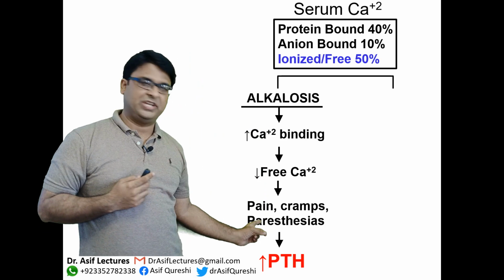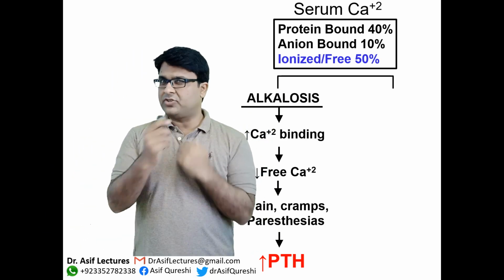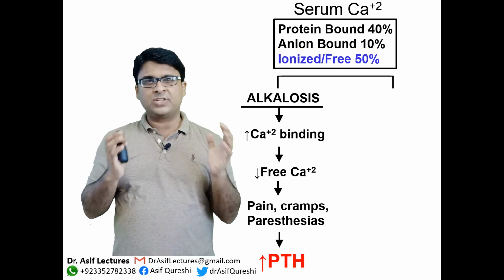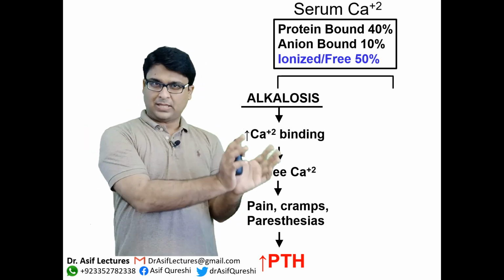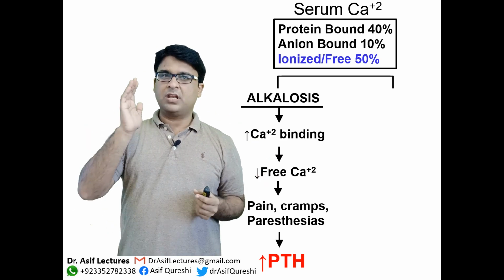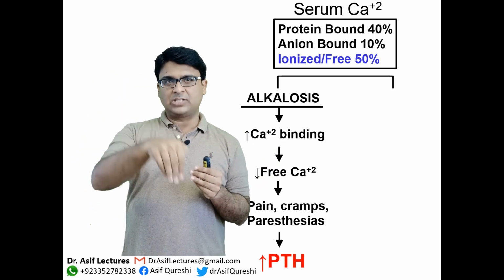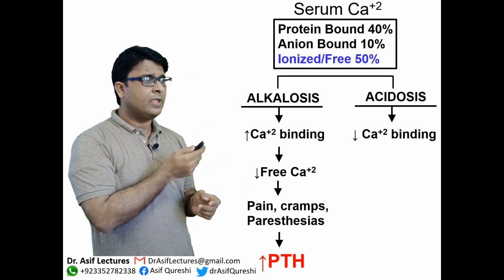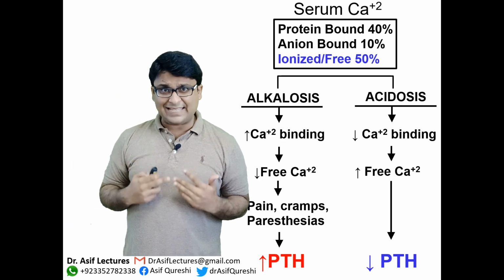And what will they release? PTH. So you see, this is where they commonly, routinely ask this, and they try to trick you: they give you a whole vignette and they establish that there is alkalosis, and ask what will happen to the parathyroid hormone. So you need to remember, whenever there is alkalosis, more calcium binds to protein, free ionic calcium goes down, hypocalcemia develops, and PTH is released, okay? The exact opposite happens when there is acidosis.